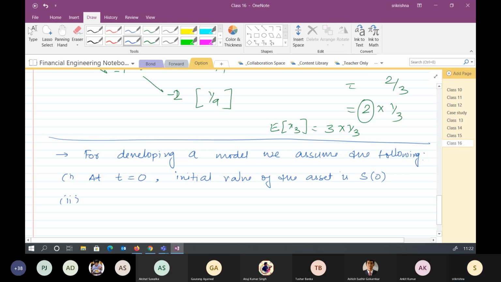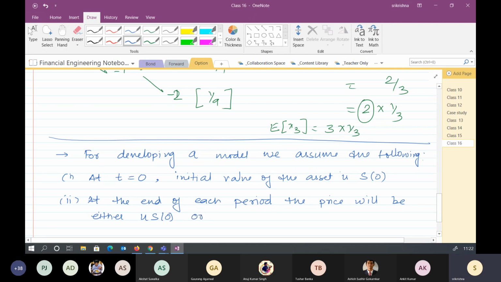Second, at the end of each period, the price will be either US naught, which means it has been multiplied by a factor U, or DS naught.